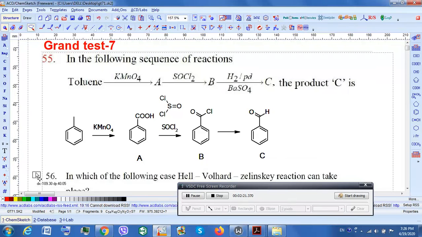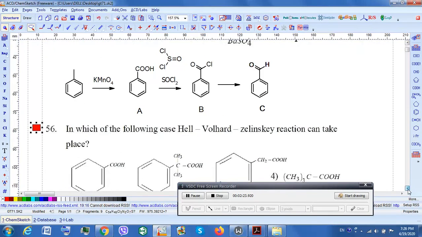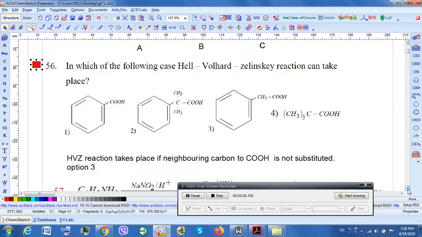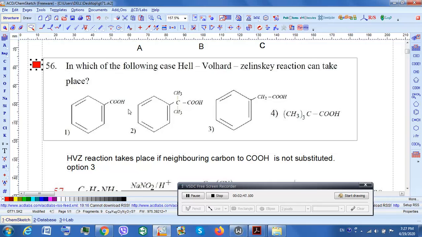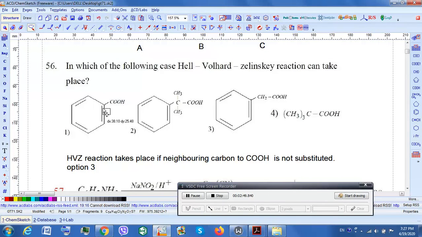Let's go to question number 56. The question is basically about which carboxylic acid undergoes the Hell-Volhard-Zelinsky reaction. Basically remember one point over here, HVZ reaction is chlorinating or halogenating at the alpha position. Now what is that alpha position? I'll show you that alpha position. This is the alpha position. Now this is the alpha position here, and this is the alpha position here.